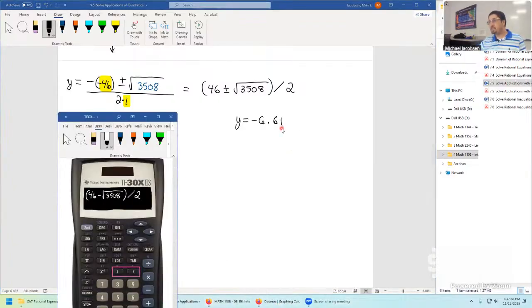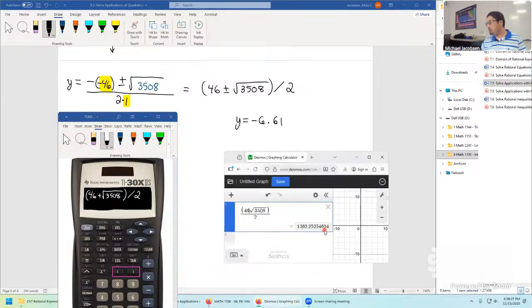But we know that result's impossible because Y was the time it took the younger gardener to complete the weekly yard maintenance, I think it was. And so that couldn't be a negative time. That means the next thing we have to do is switch the operation to positive here and see what value we get. Cool trick on this calculator is you can use the up arrow to call in the last line that you put in, and then the left arrow to just move over and change it to a plus to save a lot of time. And same thing here, we'll just move over here, put in a plus, and it's 52.61 minutes.